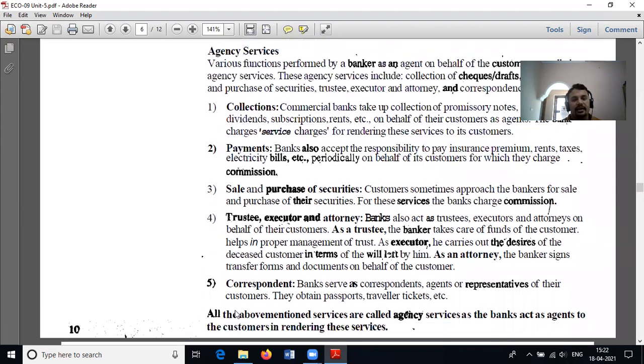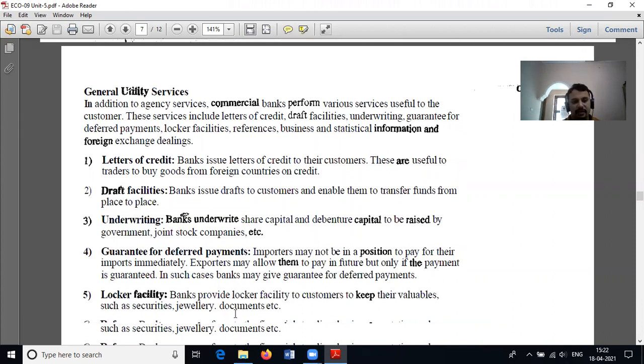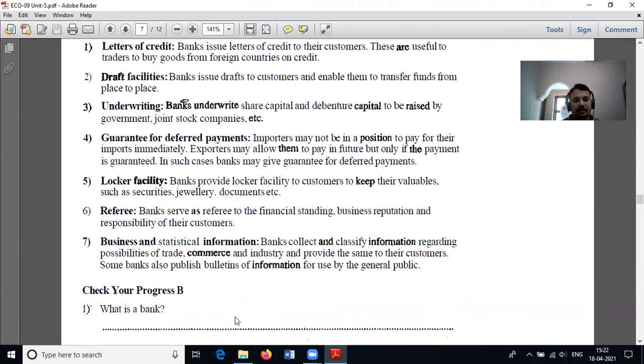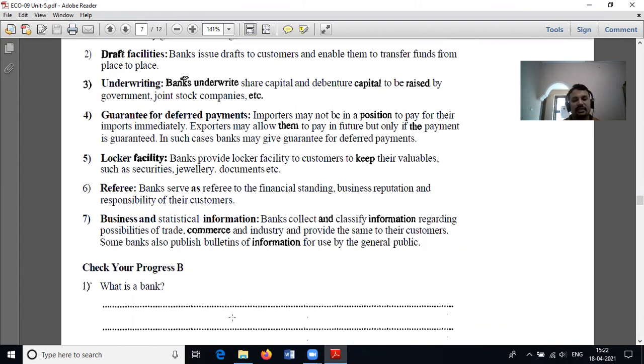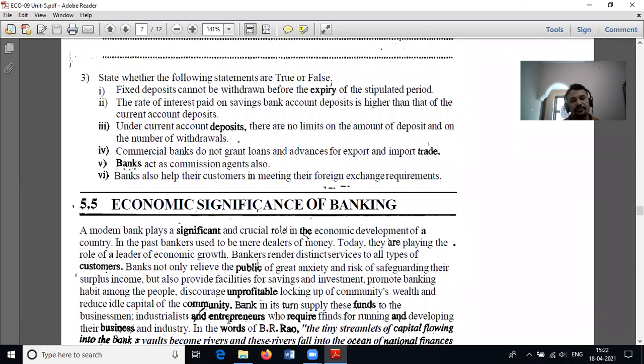And general utility services. General utility services include issuing of letters of credit, issue of demand drafts, underwriting functions, guarantee for deferred payments, providing locker facility, and the bank serves as a referee to the financial standing and business, and provides statistical information. These are the functions of banks.